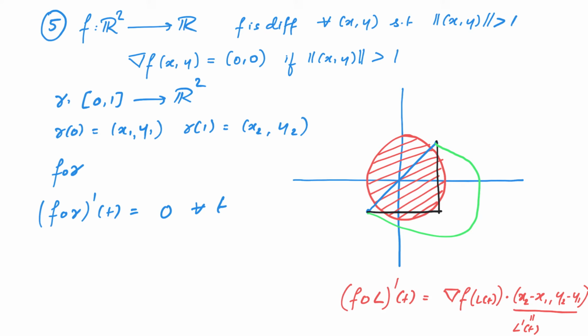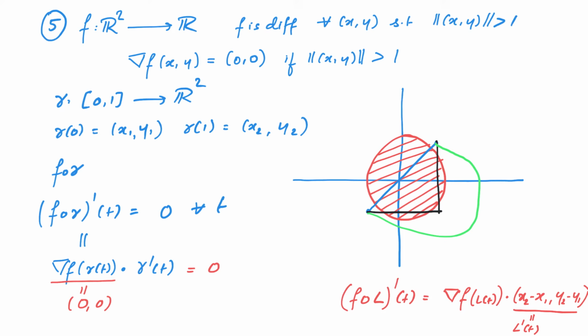So in other words, we would like to claim that this quantity is equal to the gradient of f at the point gamma of t dot product with gamma dash of t. If we can prove this, then we know that the gradient of f at gamma of t is equal to 0. Therefore, this dot product is also equal to 0. Once again, when I say the gradient is equal to 0, I mean that it is the 0 vector.